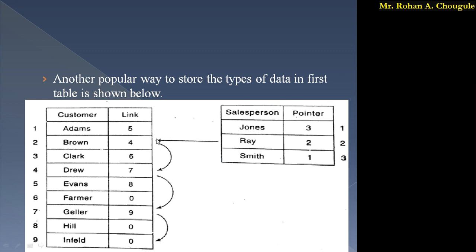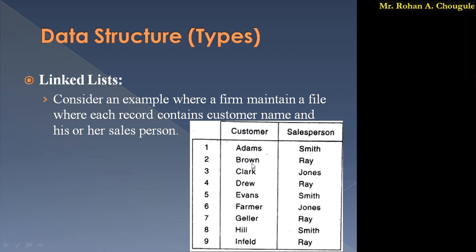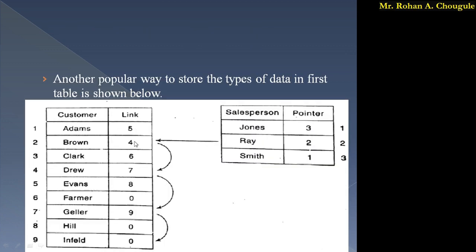Okay, in front of Brown I have written the 4. What does the 4 indicate? If you look over here, after Brown, Drew is Ray's customer, right? So Drew's index number is 4. That's why after Brown the customer is Drew, so I have written the 4. That is the index of this Drew. It is 4.